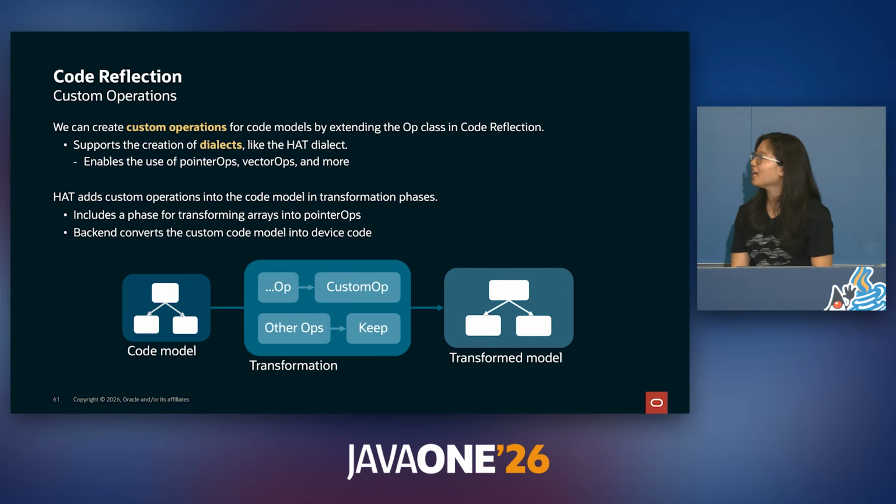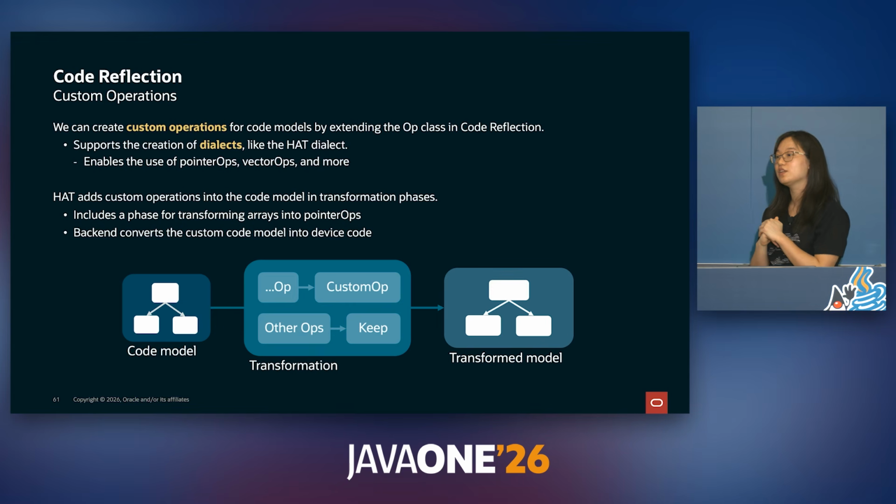Yeah. We have a thing called custom operations inside of code reflection, and by extending the op class inside of code reflection, we can create custom operations to model new and foreign structures. In this case, we create a pointer operation to hold the information extracted from array views.